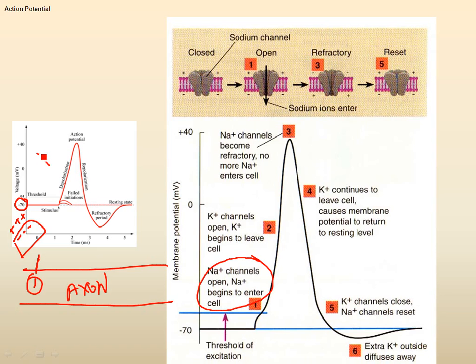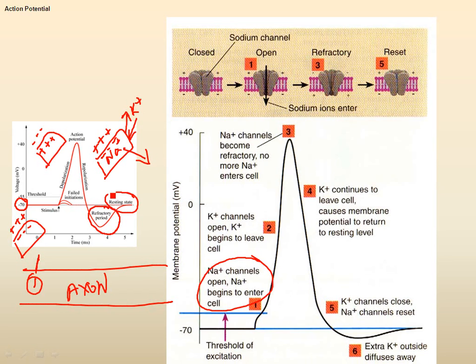With depolarization, sodium will enter, and the inside will become positive in comparison to the outside, which will become negative. So more positive charges have flown in here. Then repolarization will happen, where the potassium will now leak out of the cell, restoring the voltage back to minus 70 or lower, which is the undershoot right here. And here is the refractory period, where the sodium is inside and potassium is outside. Using the pump, the potassium has to be pumped back in and sodium has to be pumped back out so that the cell goes back into the resting stage.